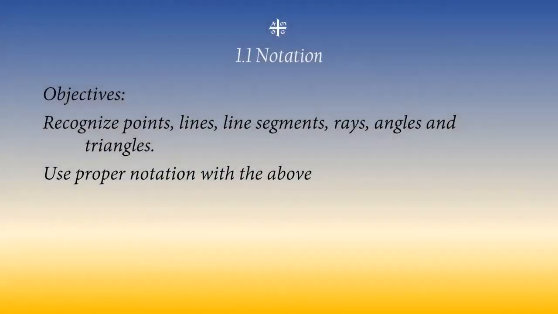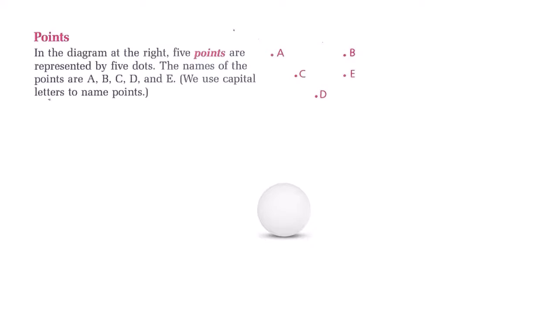Today's objectives are recognizing points, lines, line segments, rays, angles, and triangles, and learning how to use proper notation with each. A point is a place in space. It has no length, width, or height. We use capital letters to name points.